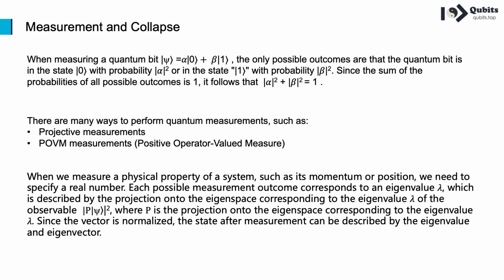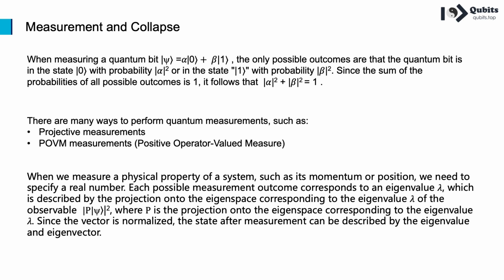There are many ways to perform quantum measurements, such as projective measurements and positive operator-valued measures. When we measure a physical property of a system, such as its momentum or position, we need to specify a real number. Each possible measurement outcome corresponds to an eigenvalue, which is described by the projection onto the eigenspace corresponding to the eigenvalue of the observable.